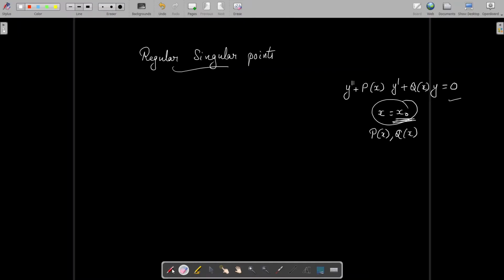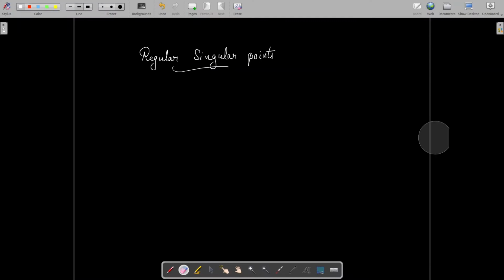Now suppose at a particular point x = x0, either p(x) or q(x) or both are not analytic. Then how can we find the solutions of this differential equation? The method of finding such solutions, that is a solution at a singular point, the point at which p(x) or q(x) are not analytic, called singular points. So today we are going to find the power series solutions of second order homogeneous linear differential equations at singular points. That is, at this point either p(x) or q(x) or both are not analytic.